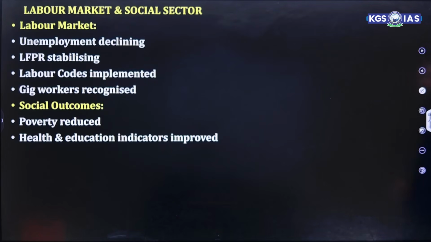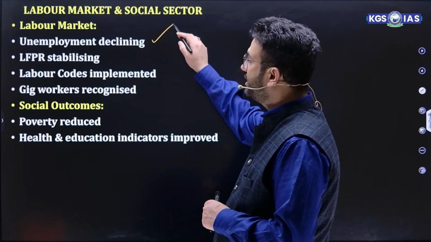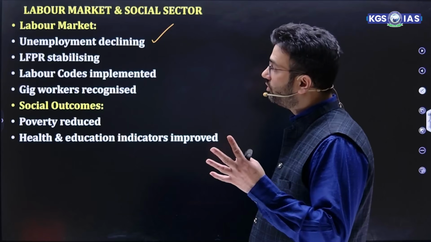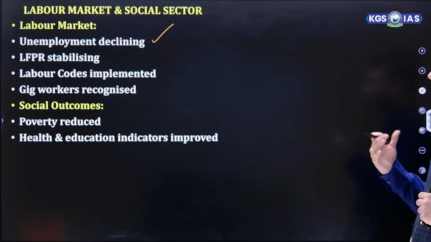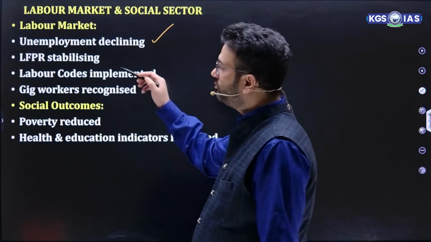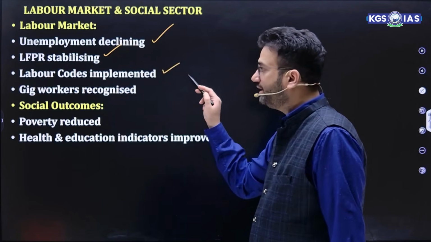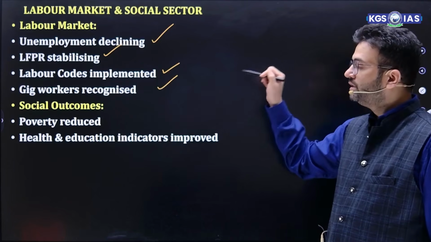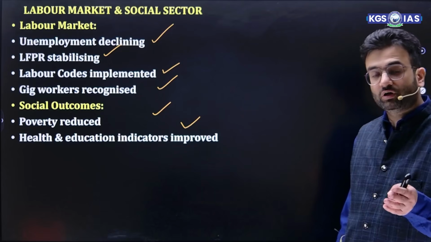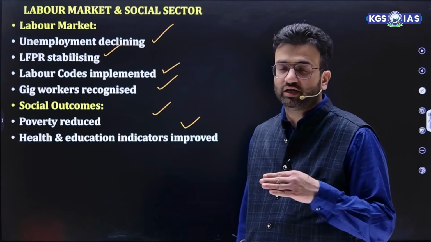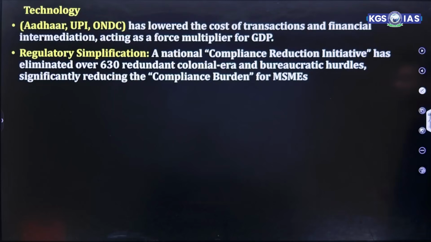Now, let's talk about the labor market and social sector. Labor market: unemployment is declining thanks to the labor codes, focusing a lot on gig workers, formal employment and informal employment. LFPR, labor force participation rate, is stabilizing. Then labor codes are implemented, gig workers are recognized, poverty is actually reducing, and health and education indicators improve, which also means the HDI ranking of India is improving a little bit. So this is about the labor market and social sector.